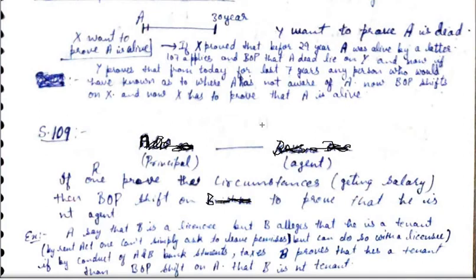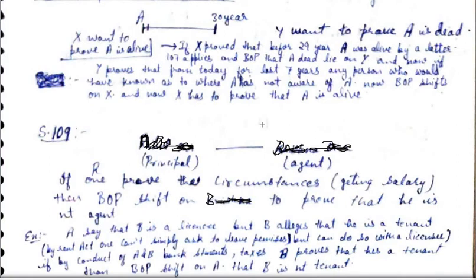Suppose there is no rent agreement between L and T. Now there you see, if T proves the circumstances that he is enjoying this premises since 5 years, and he also proves that he is paying the rent through his bank statement, that he is paying him regular rent, and he is also paying the service tax, and so forth. Is it not the suggesting circumstances that T is the tenant?